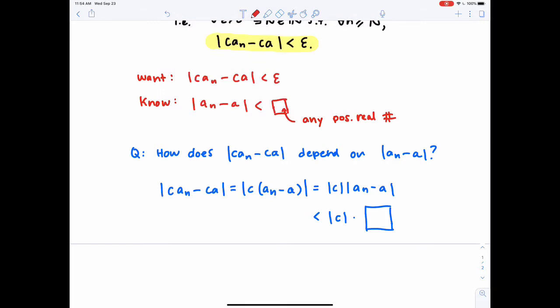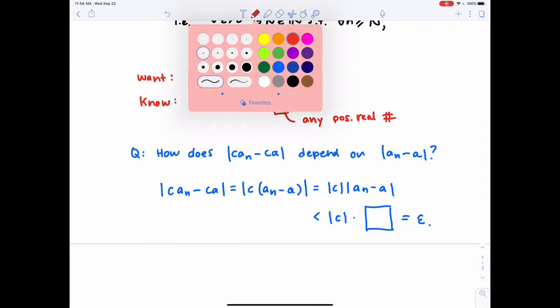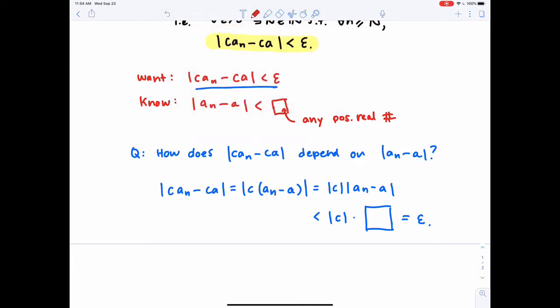My goal is such that when I plug something into that box, I want epsilon to come out, because that was what I was saying I needed. So it appears that what I should choose for my box is epsilon over absolute value of c. If you are going to choose that to be your box, remember the constraint that our box has to be a positive real number.